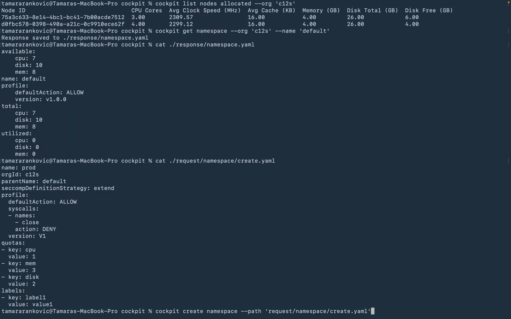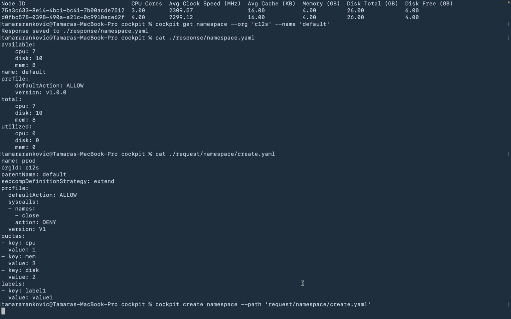Now we want to create a child namespace from the default namespace, and we will apply applications and specific elements to this namespace. This namespace will take some amount of resources out of the default namespace, upon which we will be able to create everything else. So we will now use a command to create a child namespace based on the YAML file that we printed before.